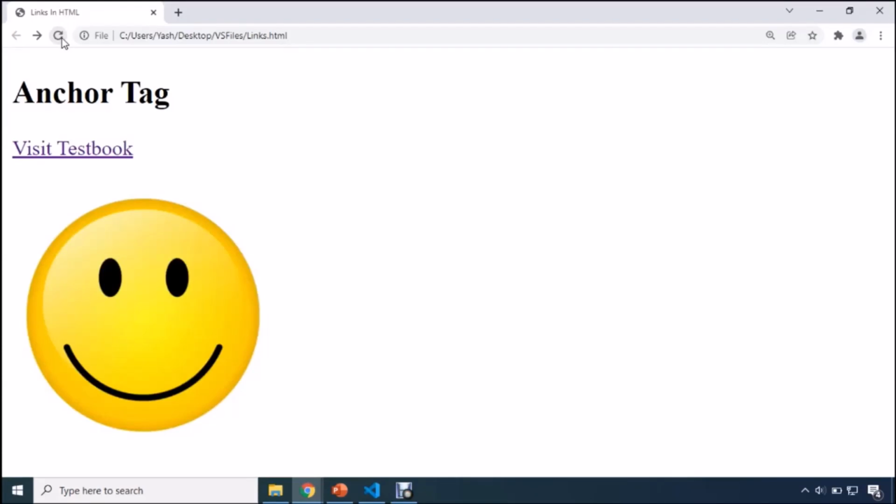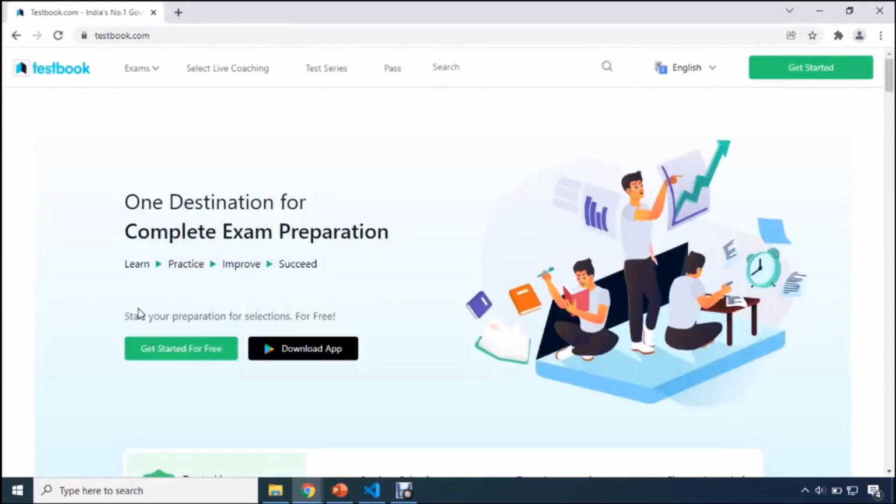Here I'm going to refresh it, and now you can see that earlier it was a simple image, but now this image has been converted into a link. How? If you hover your mouse over this image, remember that point, your mouse arrow will turn into a hand icon. That means it's a link. And the moment you click on this image, you will be redirected to testbook.com.